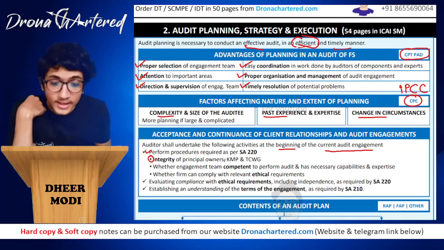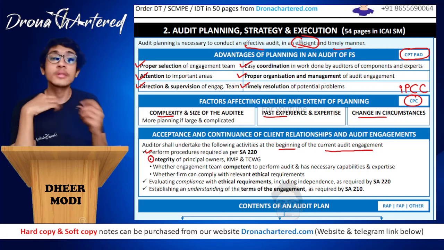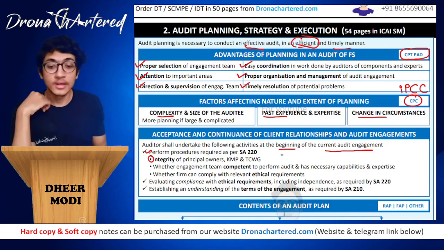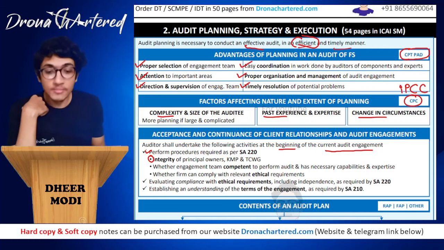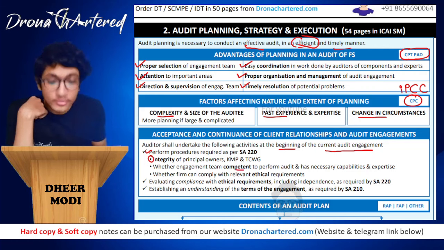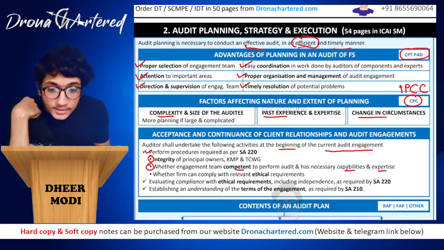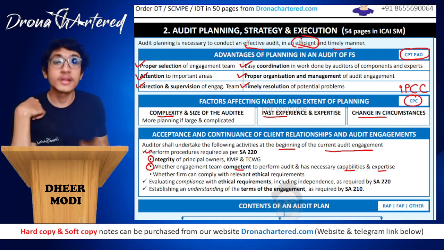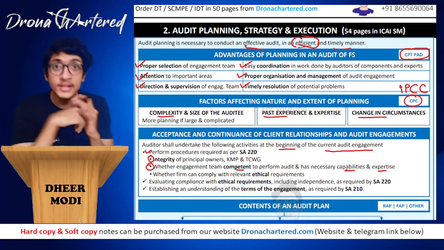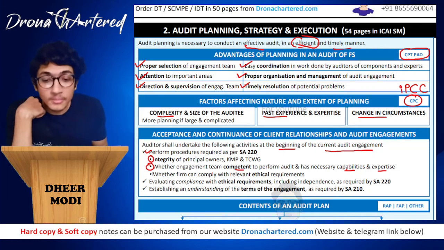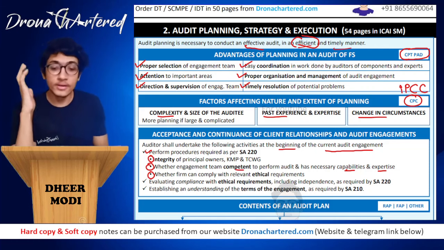Then next is whether the engagement team is competent to perform the audit and has the necessary capabilities and expertise. So is my audit engagement team competent enough? Do they have the abilities to do the audit, and the capabilities and expertise to do the same? Next is whether the firm can comply with relevant ethical requirements. Whichever ethical requirements are necessary, will my firm be able to comply with those or not? So these are all required under SA 220.